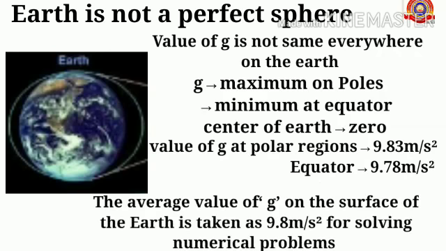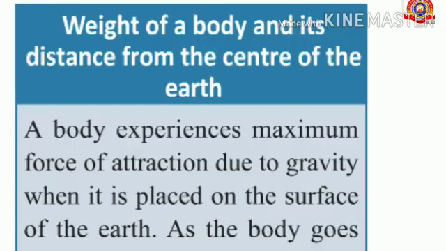The value of acceleration due to gravity at polar regions is 9.83 meter per second square, and at the equator is 9.78 meter per second square. The average value of g on the surface of the earth is taken as 9.8 meter per second square for solving numerical problems.